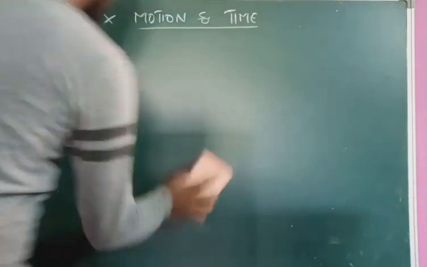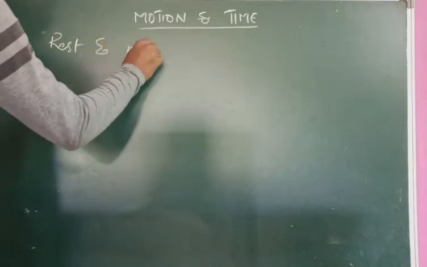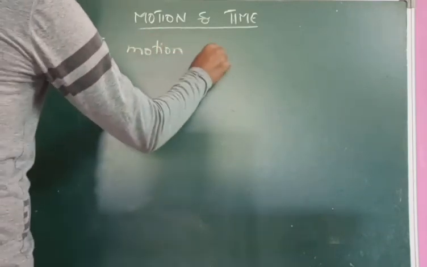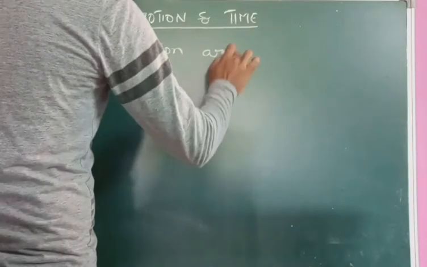Here I said that rest and motion are related to each other.